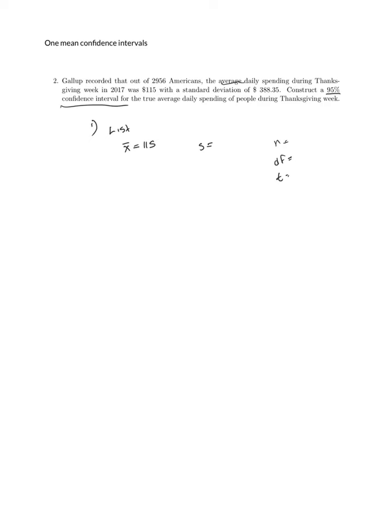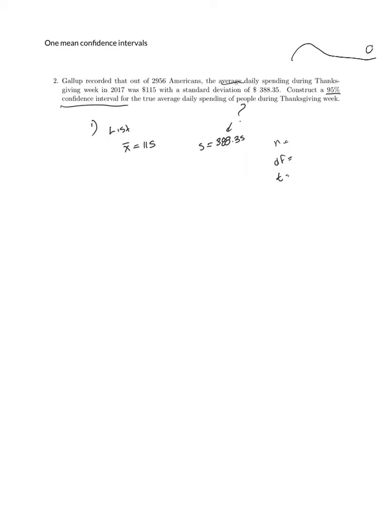Now the standard deviation of this data set is 388.35, and that should cause you to hesitate a little bit. That is an enormous standard deviation, especially compared to our average. We're saying on average people spend 115, standard deviation is 388. What this is telling us is that people were really spread out. Specifically, if you look at 115, we can't really go 388 below that, right? This tells us that our data has a definite right skew, which we tend to have with spending.